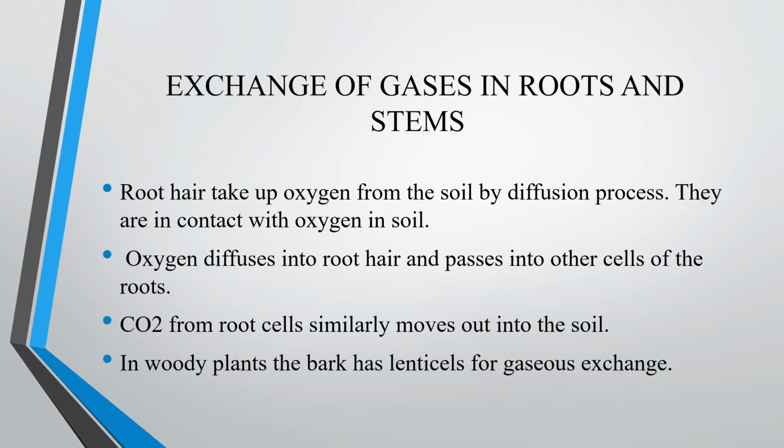Exchange of gases in roots and stems. Root hair takes up oxygen from the soil by diffusion because they are in contact with the soil. So from soil oxygen is taken by root hair and gives out what? CO2 to the soil. In woody plants, the bark region has lenticels. Those lenticels are helpful for the gaseous exchange. Then in the other part of the stem and the leaves, the stomata is helpful for the exchange of gases.